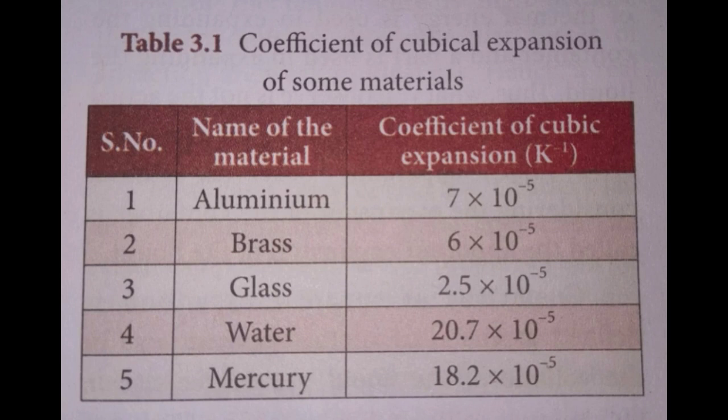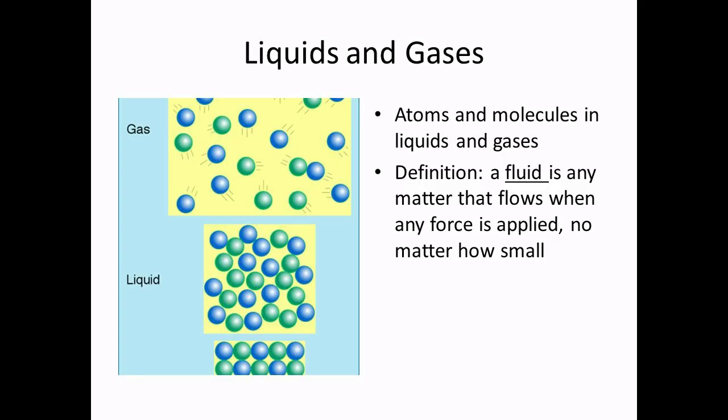Now we proceed to expansion in liquids and gases. When heated, the atoms in a liquid or gas gain energy and are forced further apart. The extent of expansion varies from substance to substance. For a given rise in temperature, a liquid will have more expansion than a solid, and a gaseous substance has the highest expansion when compared with the other two. The coefficient of cubical expansion of a liquid is independent of temperature, whereas its value for gases depends on the temperature.